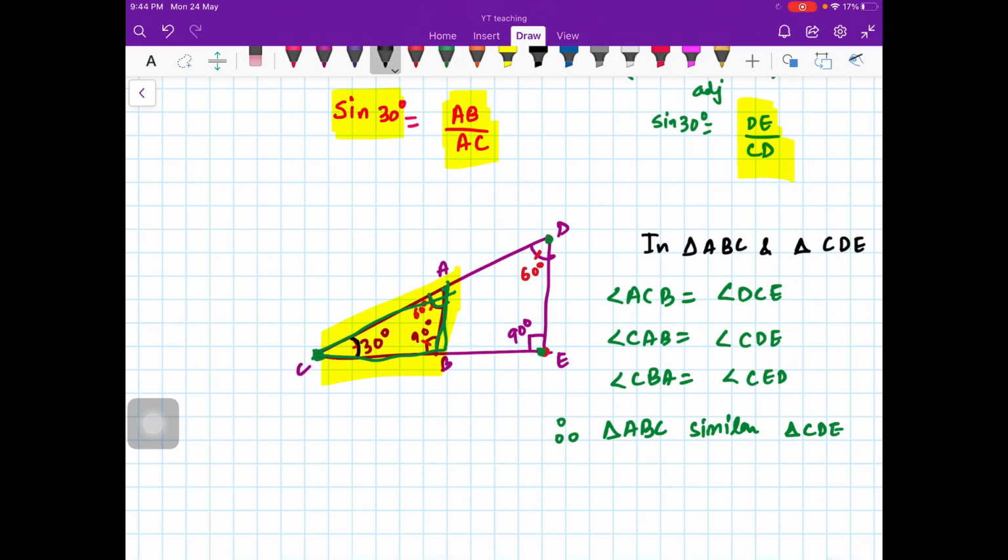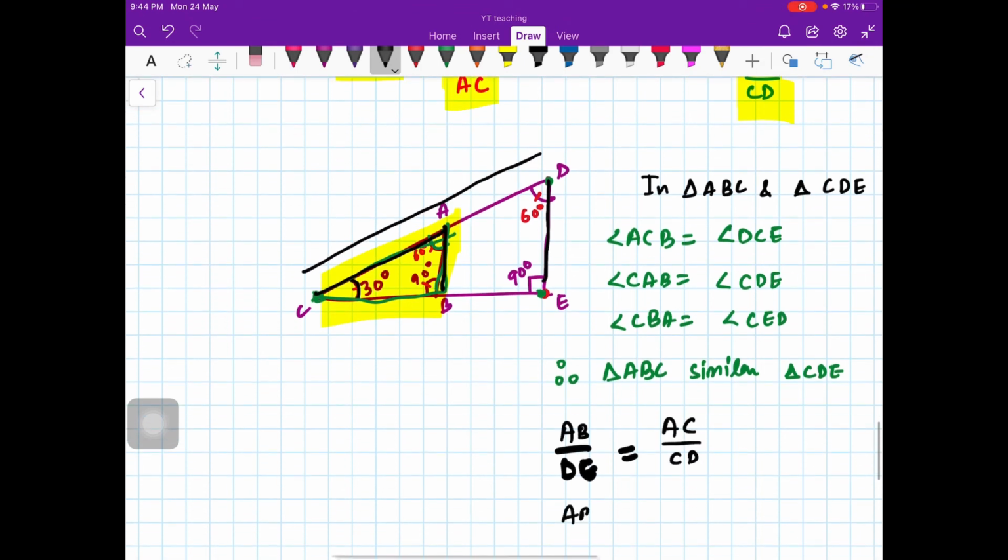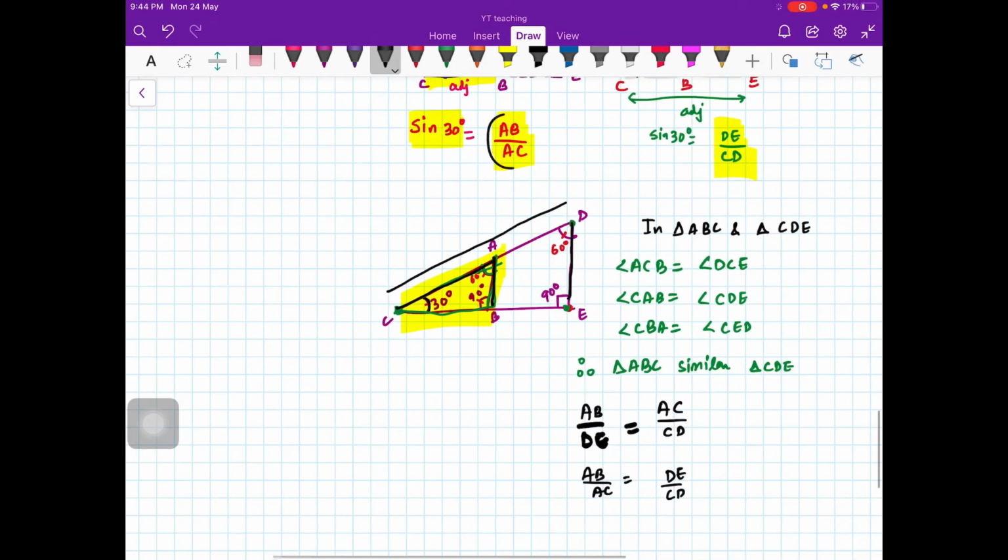Now, similar triangles mean the side ratios are equal. So it means that AB upon DE is the same as AC upon CD. So that means AB upon AC is the same as DE upon CD.